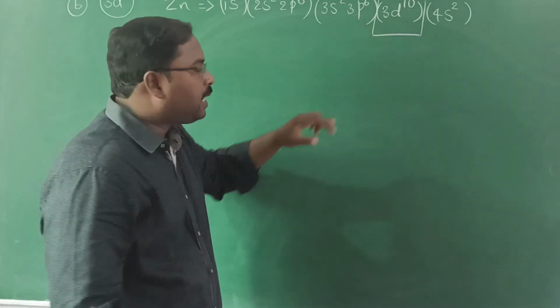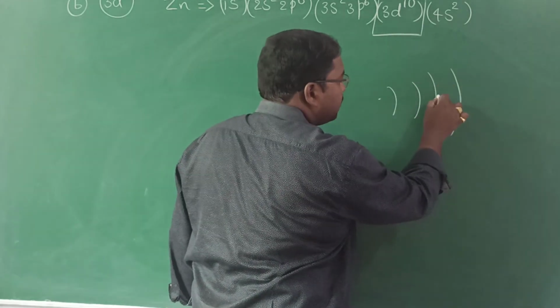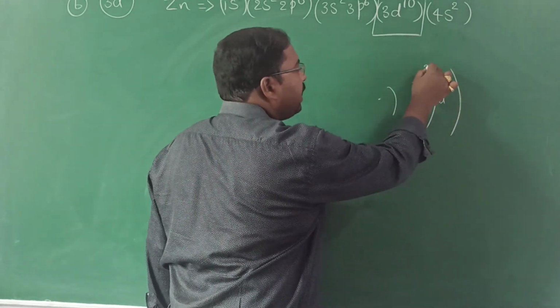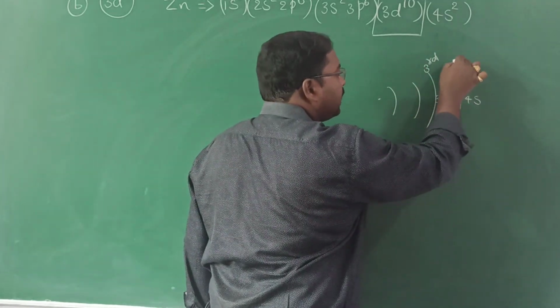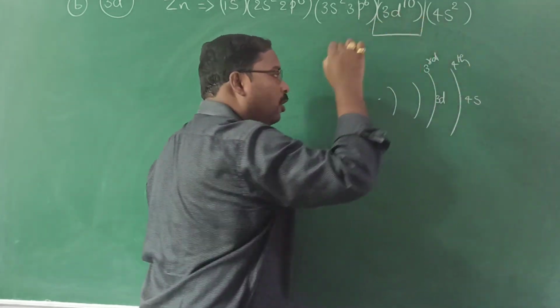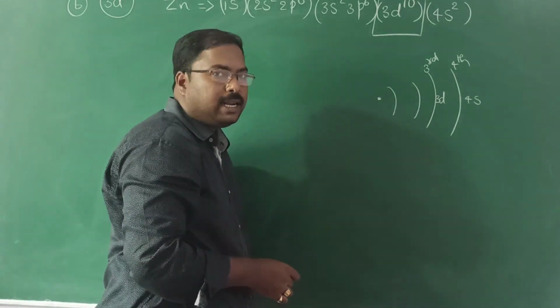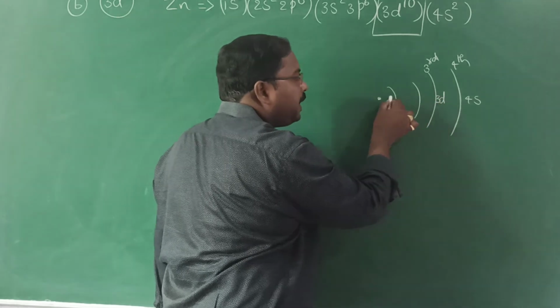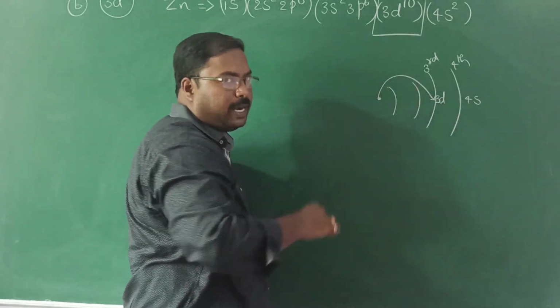100% no, because this 3D orbital is present in third orbit. The 4s electrons are present in fourth orbit. So this is our nucleus. These inner electrons may act as a screen between nucleus and this outermost orbit.